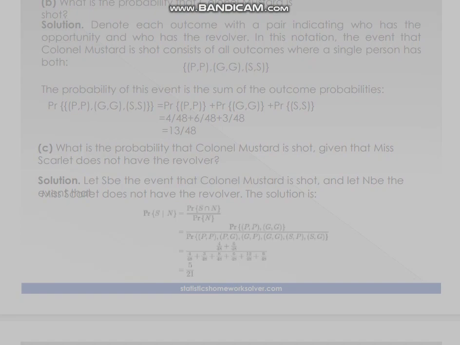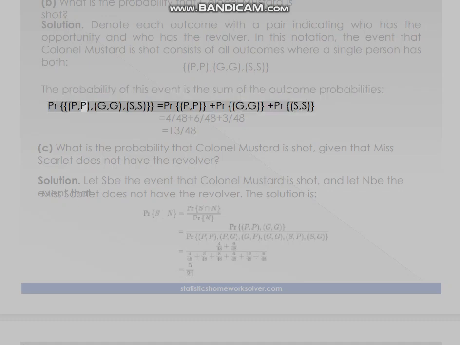B. What is the probability that Colonel Mustard is shot? Solution. Denote each outcome with a pair indicating who has the opportunity and who has the revolver. In this notation, the event that Colonel Mustard is shot consists of all outcomes where a single person has both: PP, GG, SS. The probability of this event is the sum of the outcome probabilities.